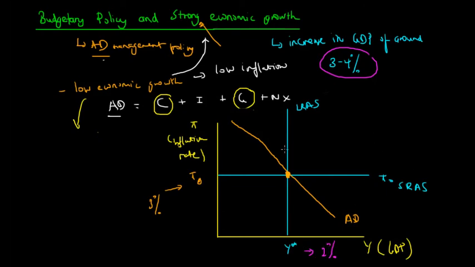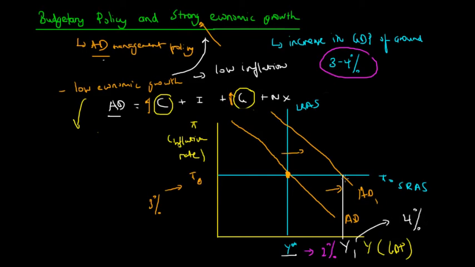So the government has made a discretionary choice to stimulate aggregate demand. So we can see in the short term, when aggregate demand increases, when both C and G increase, the aggregate demand in the short term would actually shift to the right from AD to AD1, and as a result, the output or the GDP level has increased from Y star to Y1, and perhaps this Y1 level is around 4%.